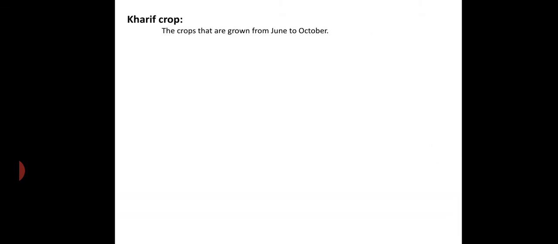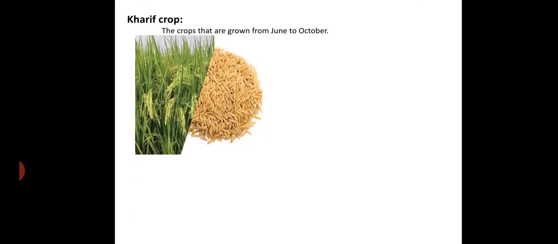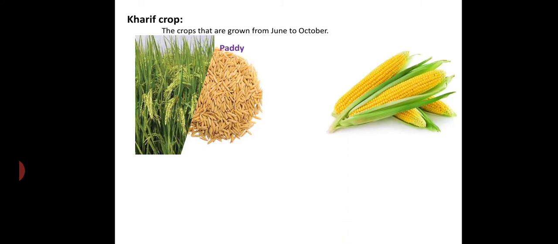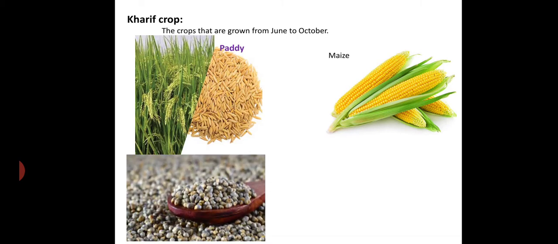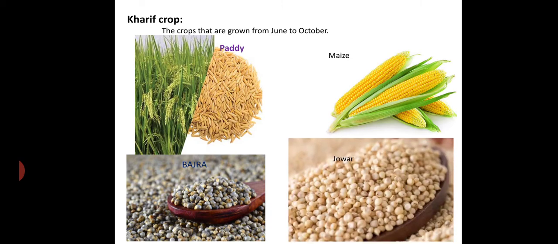Then the next one is Kharif crops. The crops that are grown from June to October are called Kharif crops. You can see some of the Kharif crops here, such as paddy. What is this? Yes, it is maize, bajra, and jowar. So these crops you can call Kharif crops.